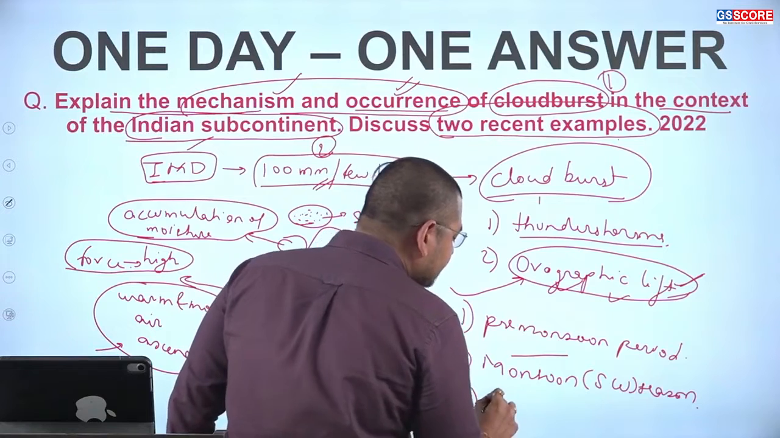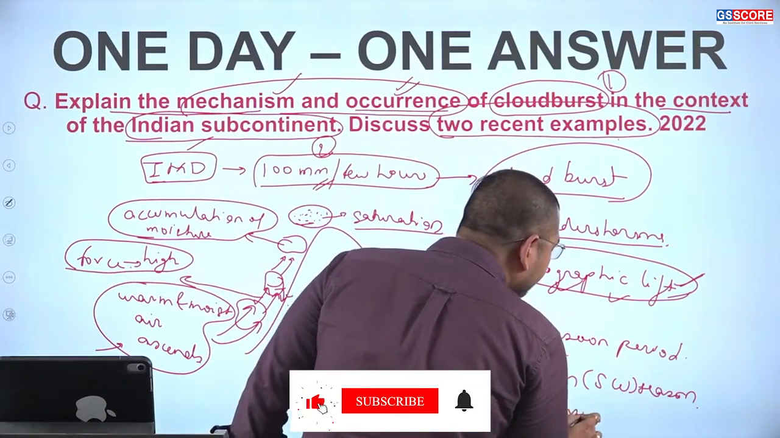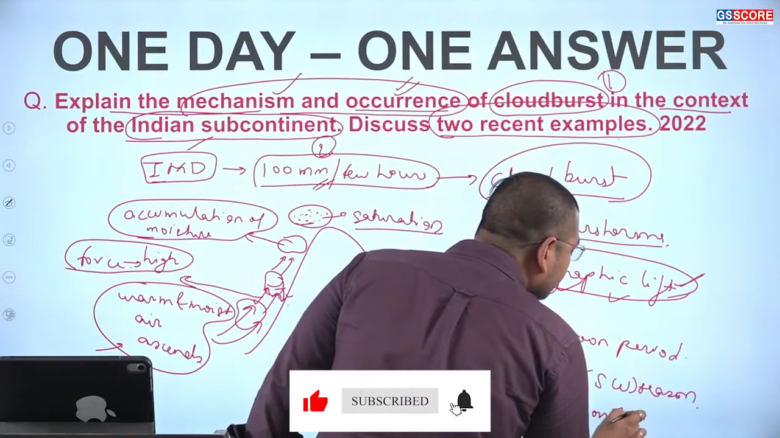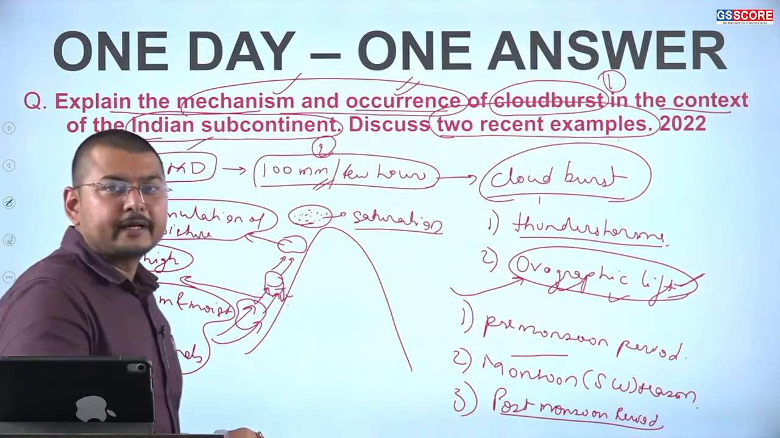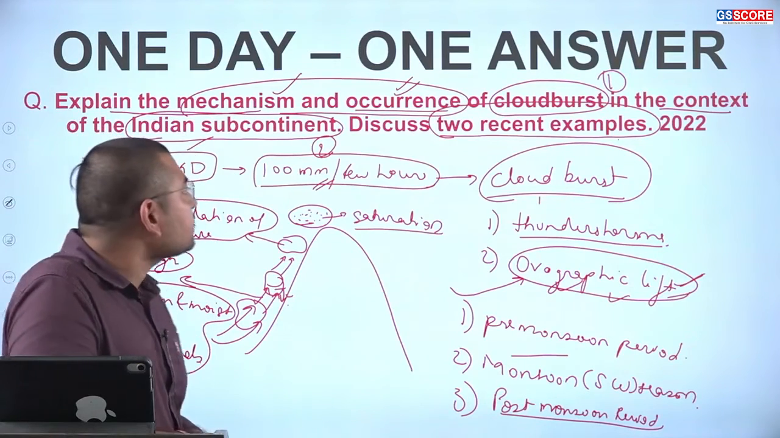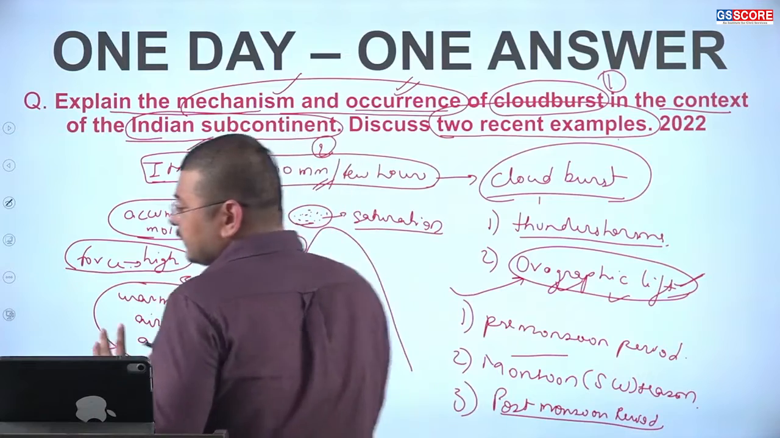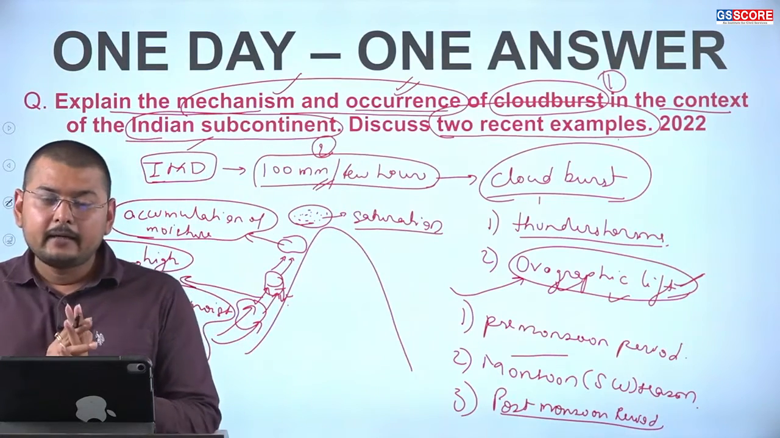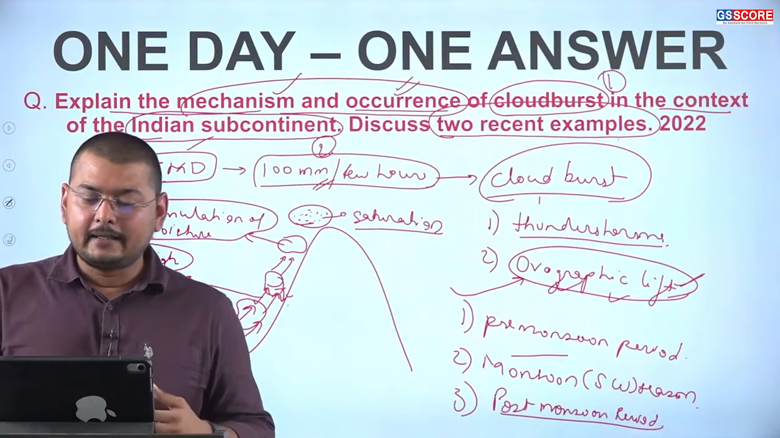Sometimes it is also present in the post monsoon period. So these are the main occurrences of the cloudburst over the region. Here we see that the monsoon and the formation of the cloudburst are quite interrelated.